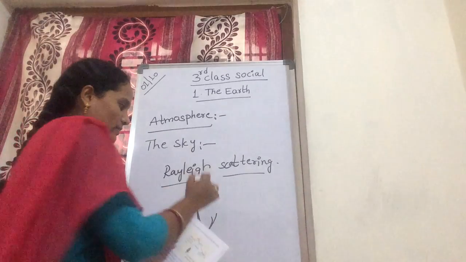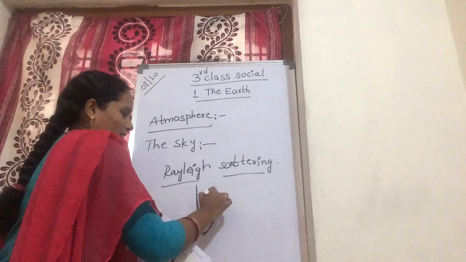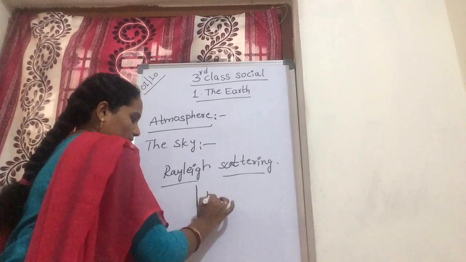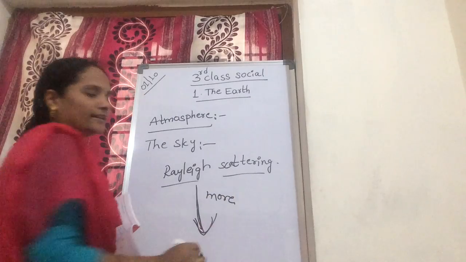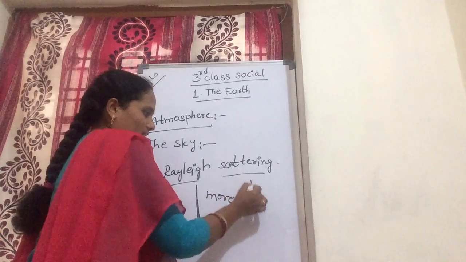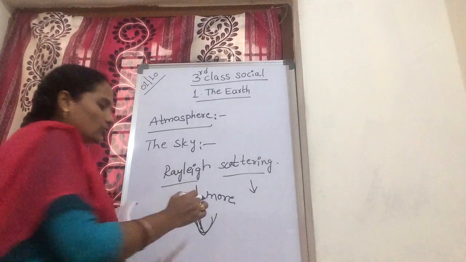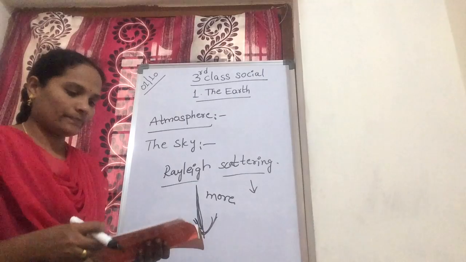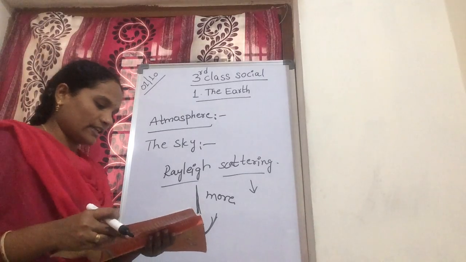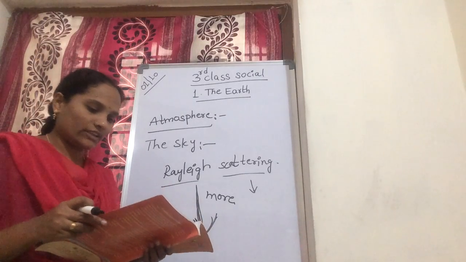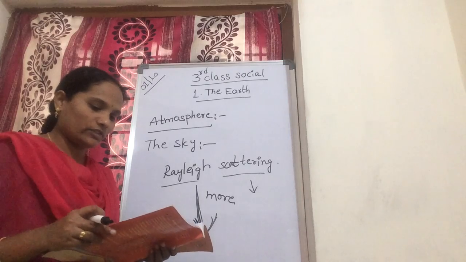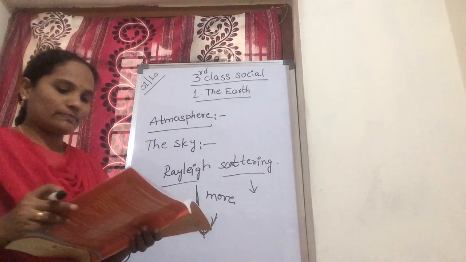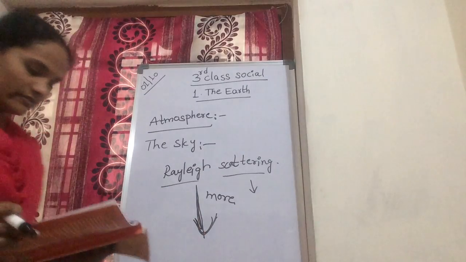Some of it gets scattered away again in other directions. Less blue light reaches your eyes. The color of the sky near the horizon appears paler or white.